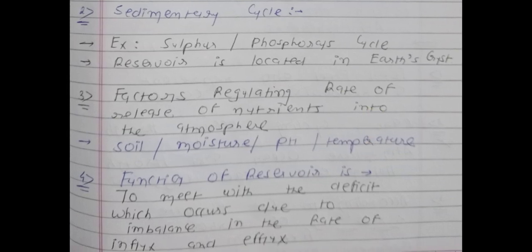Okay, now see the point number 3. Some factors are there which are regulating the rate of release of nutrients into the atmosphere. Means some factors are also affecting the releasing rate of nutrients. Okay, so these factors are soil as well as moisture as well as pH as well as temperature. So 4 factors are there. Underline all 4. It is also a one liner question. Soil, moisture, pH and temperature are the factors which are going to affect the releasing of nutrients into the atmosphere. Again, which 4 factors? Soil, moisture, pH and temperature.